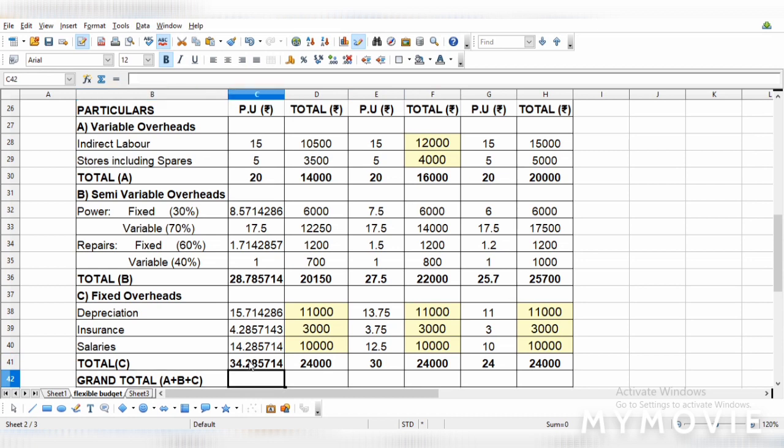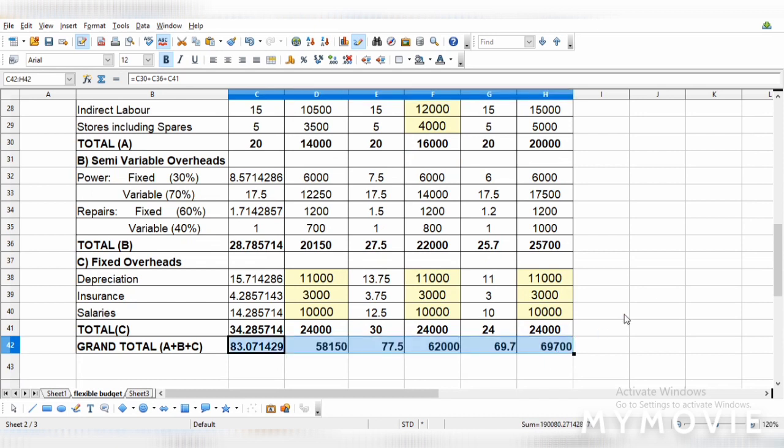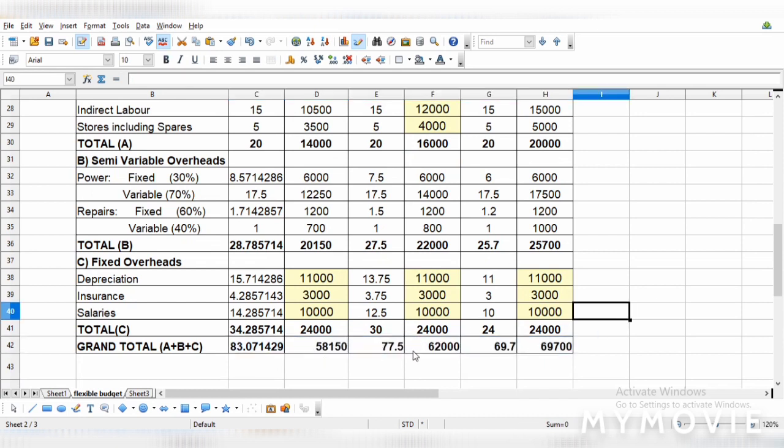Okay, now you total all the three costs. Therefore, you will get the total of the budget. So this is how we are going to work it out. Okay, so now we have found the total also. You can see per unit cost and the total.